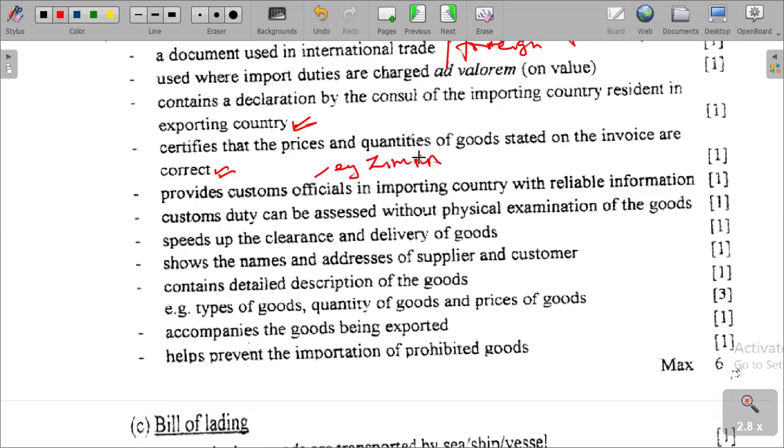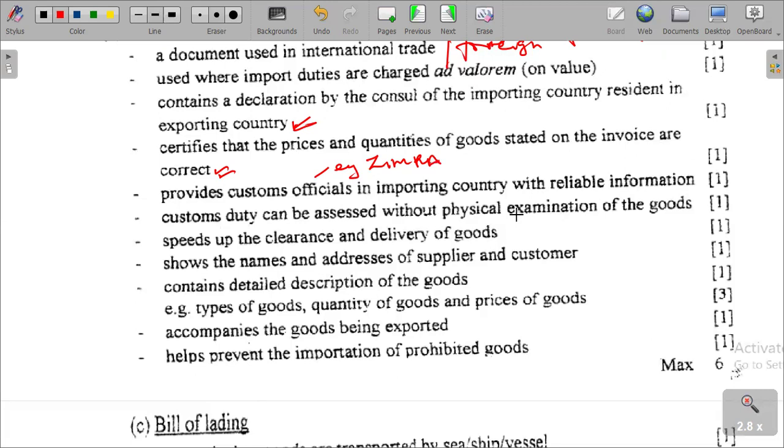They need to know that the consular invoice actually provides customs officials in the importing country with reliable information. Customs duty can be assessed without physical examination of goods. So as we have said, the consular invoice is an international document for imported goods. It declares, it gives the narrative of the goods that are there, and the customs are going to use that as a reference of reliable information. And then customs duty can be assessed without physical examination of goods. That is the advantage there.